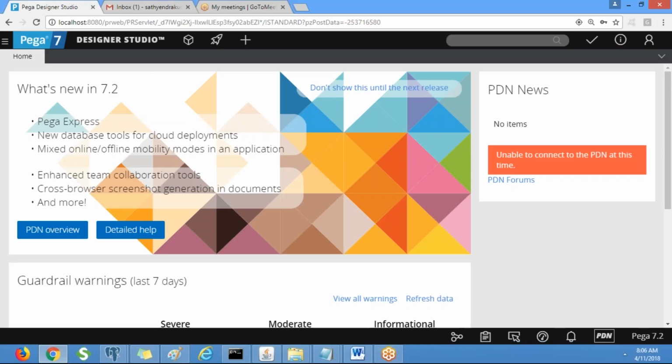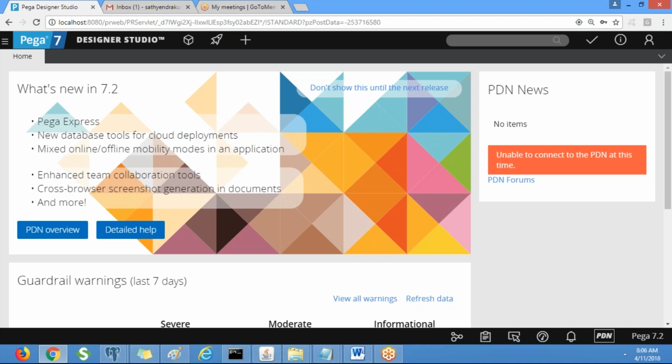Okay, so we did dynamic cascading by using the activity, report definition, and data page. So now you tell me, do we need to use activity? No, right? Because we are able to achieve it by using the report definition and data page. In the report definition, each time it hits the database and fetches the data.